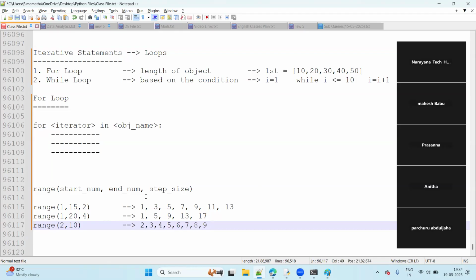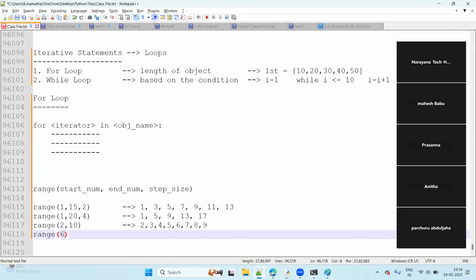All of you, remember this point. What is the point? If you give only two numbers and the third number is not given, then the third argument is missed, guys. Next, suppose I give range with only one number. Only one number is given, sir. Then two values are missed: the start number is missed, and the step size is missed, right?